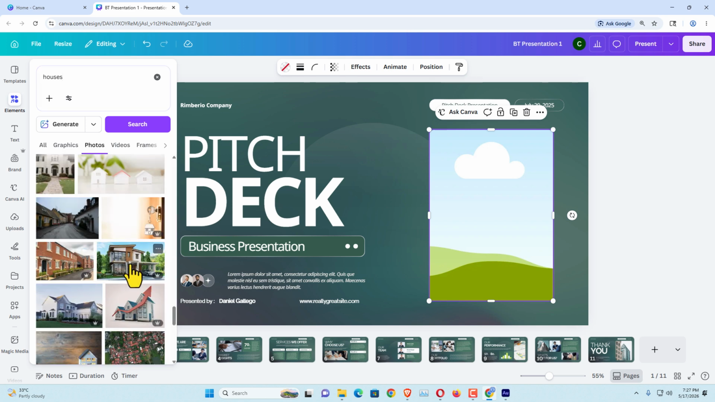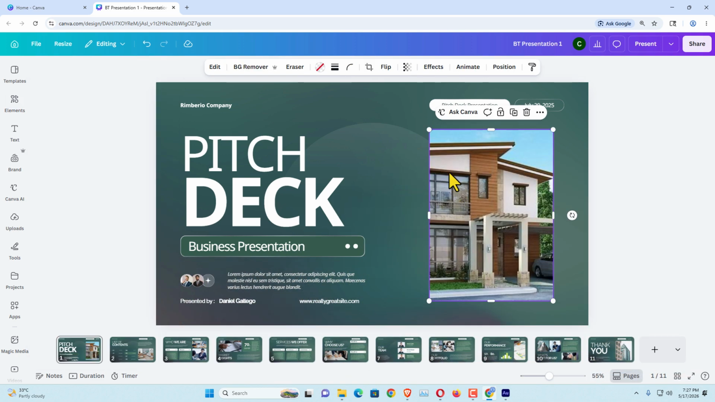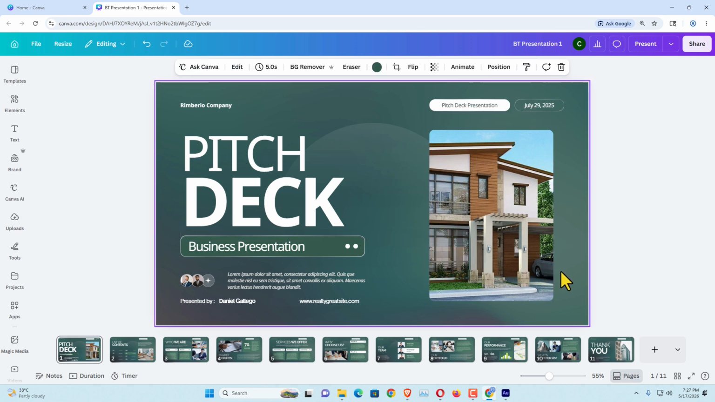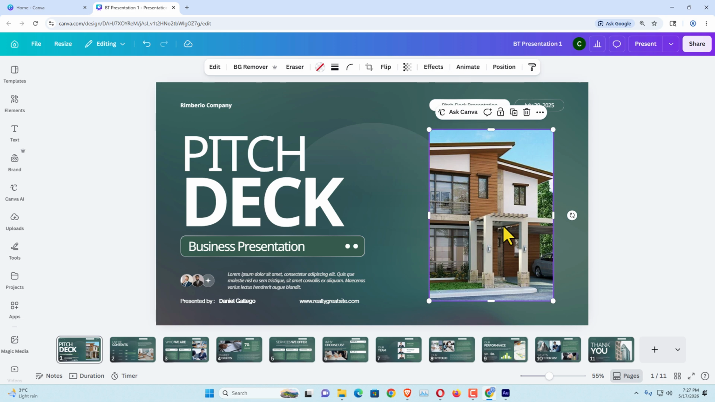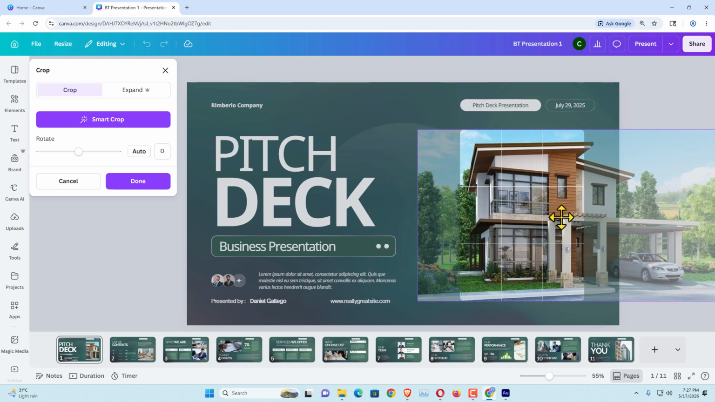Okay, suppose I like this photo. So what I'm going to do is just hold it, drag and drop it here. And here you can see it automatically fits to the Canva frame. If you want to edit this, just double click on it. And here you can see the option to adjust the image. I'm going to drag it and position it.